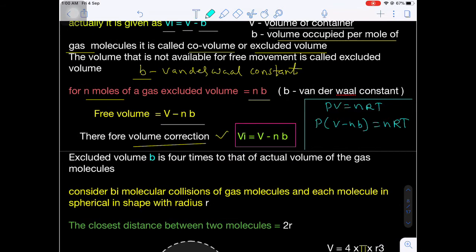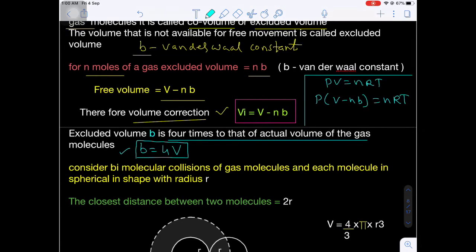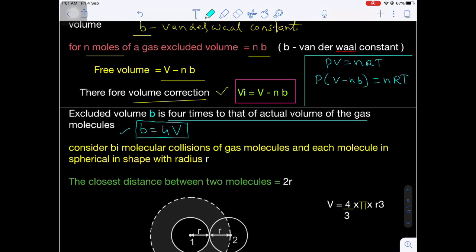The excluded volume B will be 4 times the actual volume of the gas molecule. That is, B is equal to 4 times the actual volume of the gas molecule. Let's suppose the volume of a gas molecule is v. Then 4v will be equal to the excluded volume. Now here we can prove how the excluded volume B will be equal to 4 times the volume of the individual gas molecule.